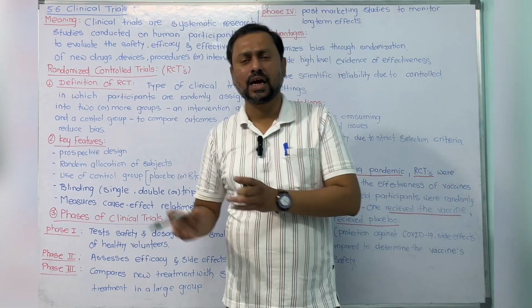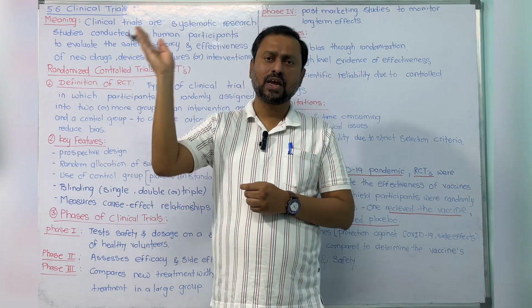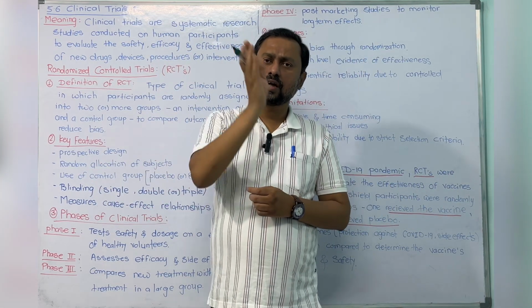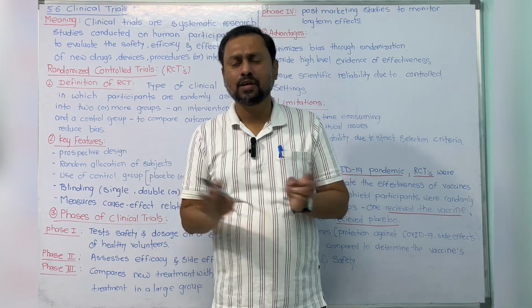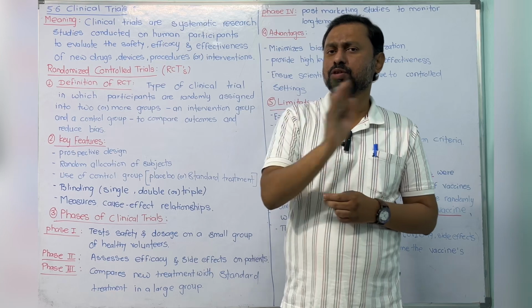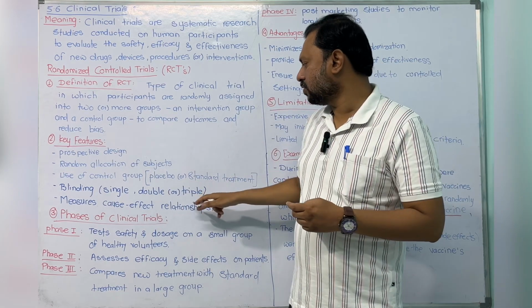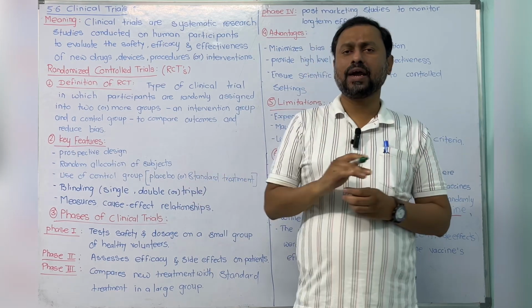Triple blind means that the participant, the doctor, and the person who is entering the data, that is the data analyzer, also don't know. All three people don't know what is in the groups. That is the triple blind method.